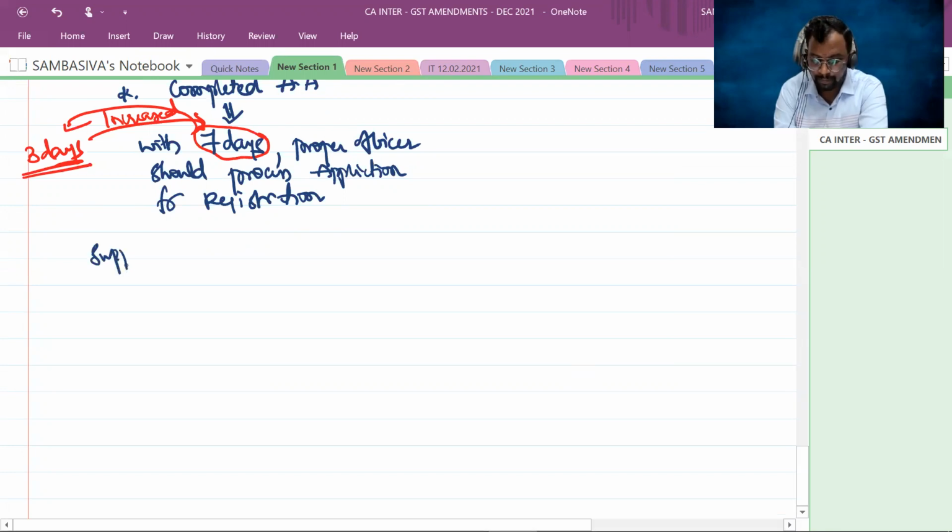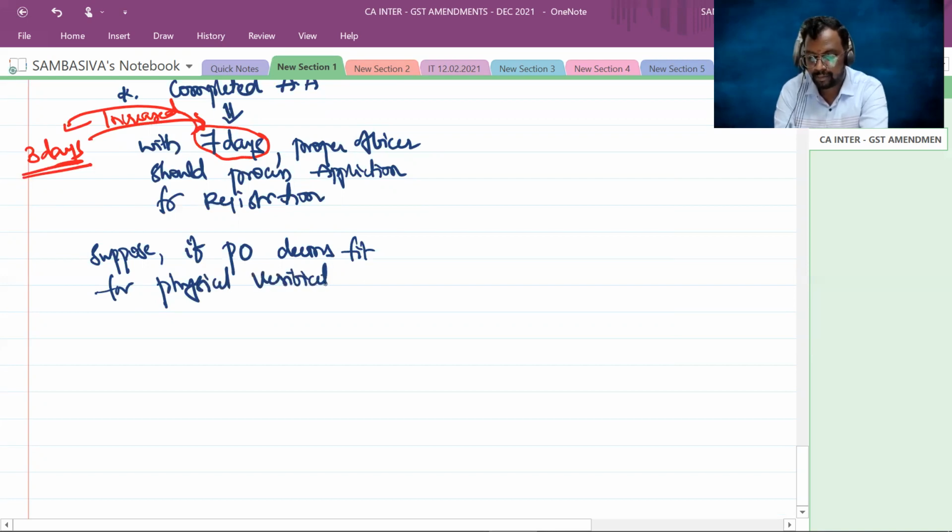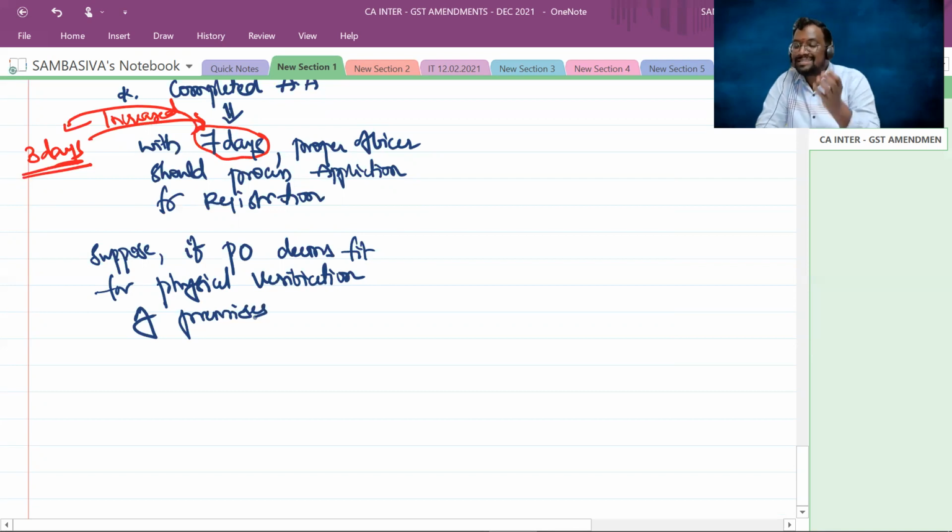Suppose the proper officer deems fit for the physical verification of premises. Now earlier, the time limit was 60 days. Now the time limit is reduced to 30 days.